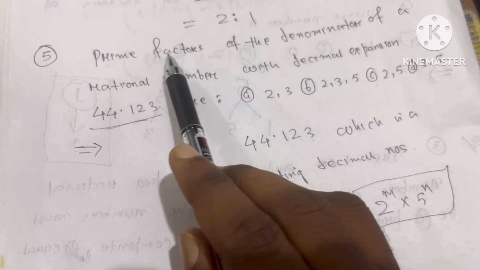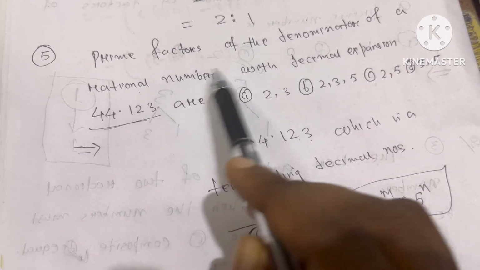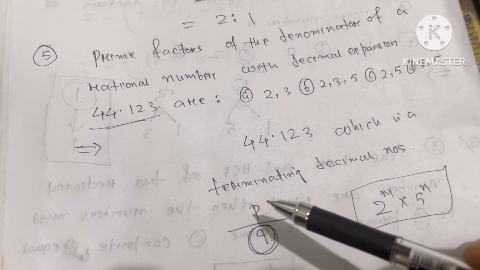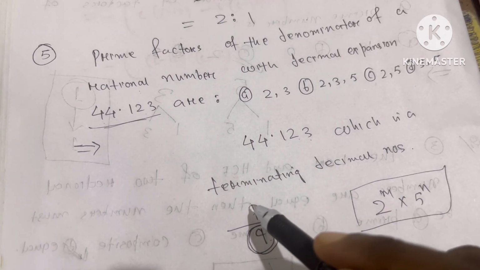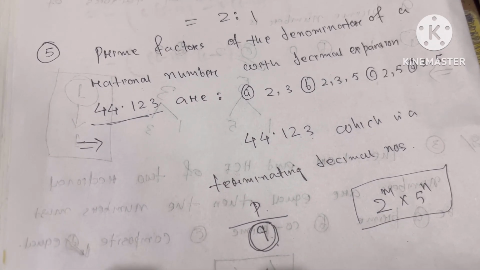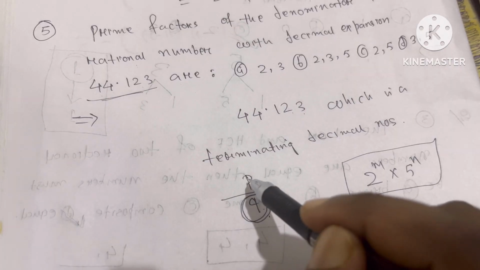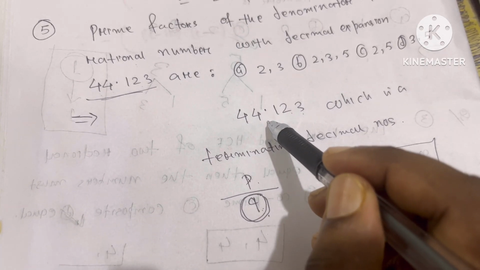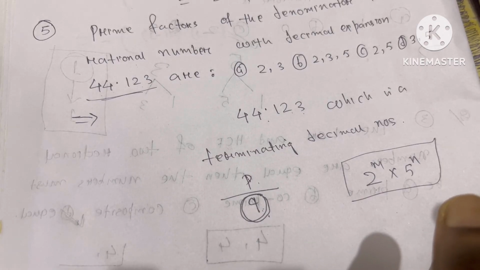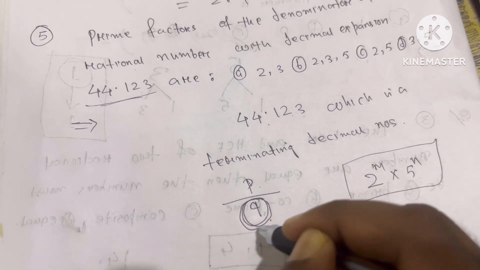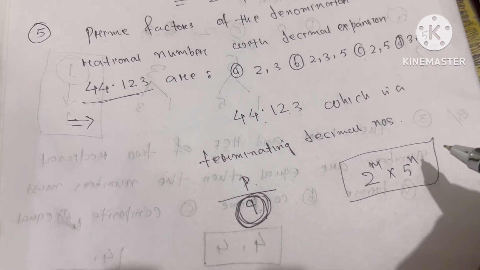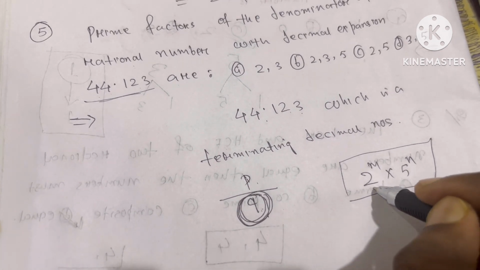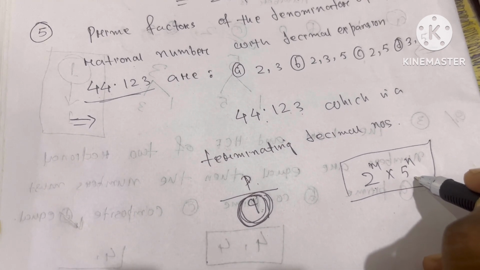Question number 5. Prime factors of the denominator of a rational number with decimal expansion 44.123 are. So this is very simple. Suppose p by q is a fraction. If you convert p by q into decimal expansion, you will get a terminating decimal number when the denominator q is in the form of 2 power m into 5 power n.